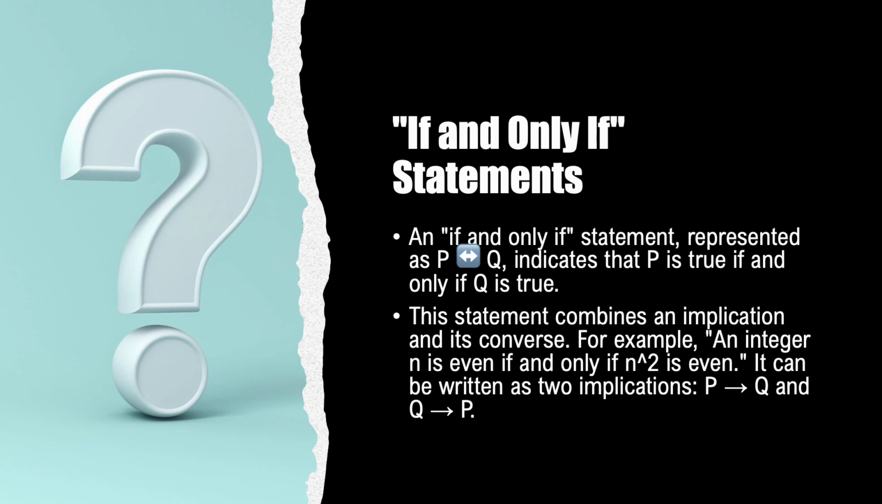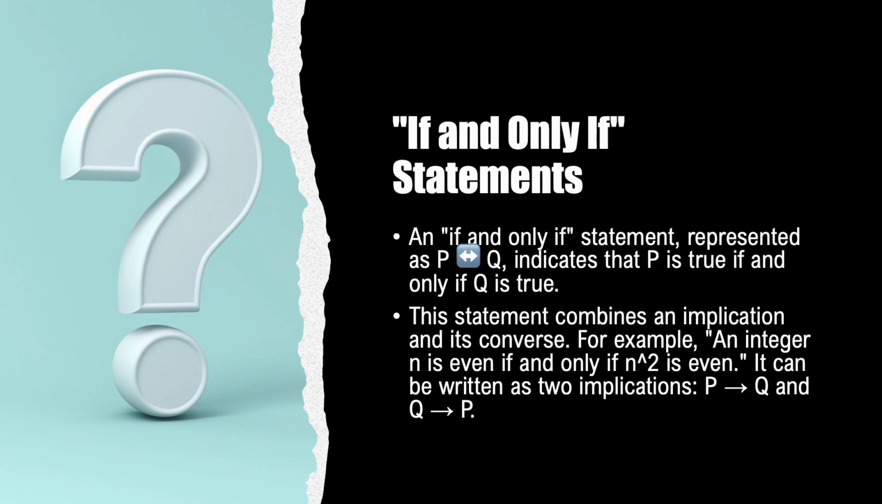For example, let's consider the statement: an integer n is even if and only if n squared is even. This can be expressed by two implications. The implication, if n is even then n squared is even, P implies Q, asserts that if the hypothesis P, which states that n is even, is true, the conclusion Q, which states that n squared is even, must also be true. The converse implication, if n squared is even then n is even, Q implies P. It states that if the hypothesis Q, which asserts that n squared is even, is true, the conclusion P, which states that n is even, must also be true.